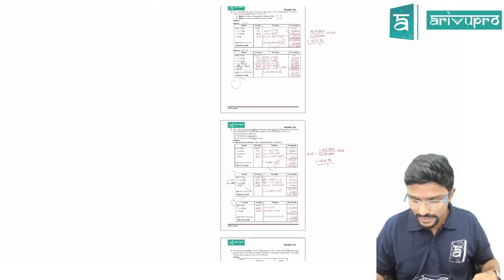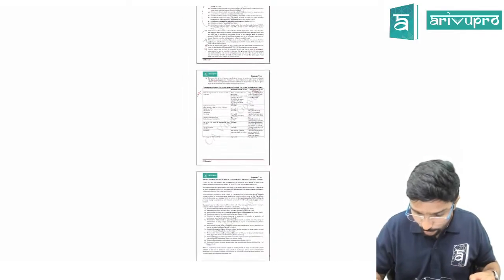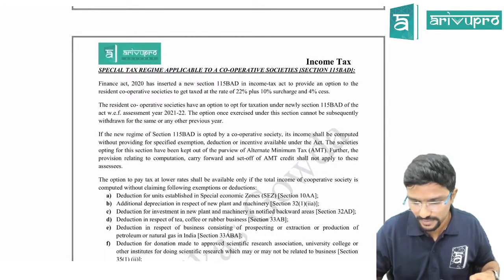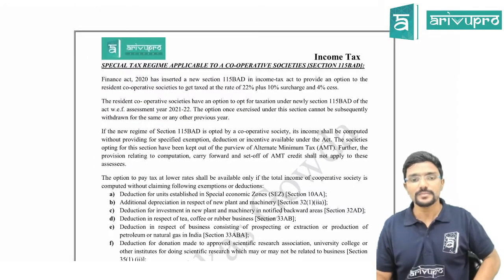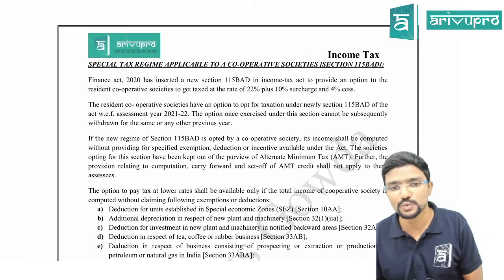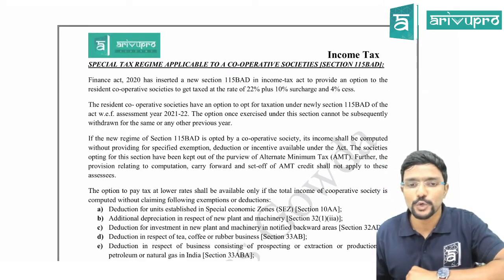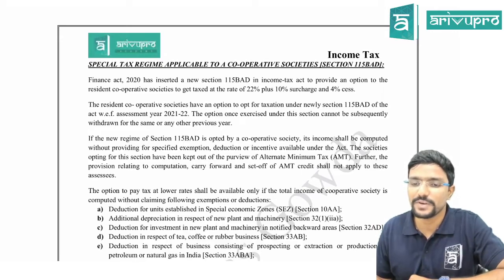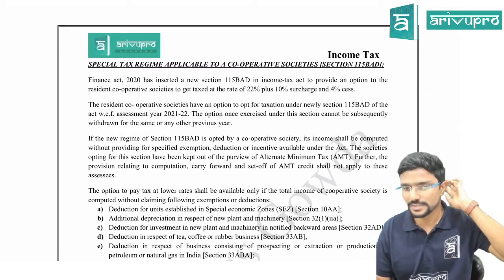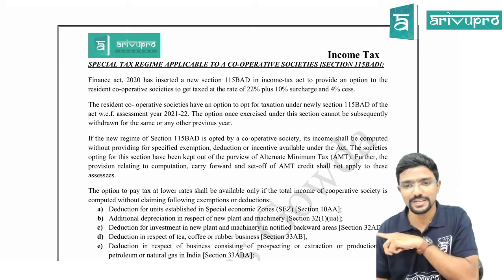Guys, we are done with all the problems. We are left with one small concept for cooperative society. For cooperative society also a new scheme is there. We'll just finish that and take a break so that after the break we can revise. Pay attention. This is a new scheme which is available only for resident cooperative societies. It is a special tax regime applicable to a cooperative society, Section 115BAD. 115BAC was for individual and HUF. 115BAD is for cooperative society. You can have one shortcut: for cooperative society, C is not applicable, so BAD.